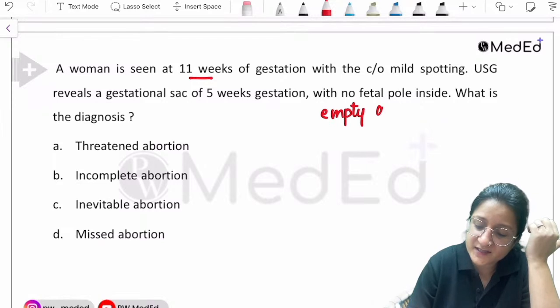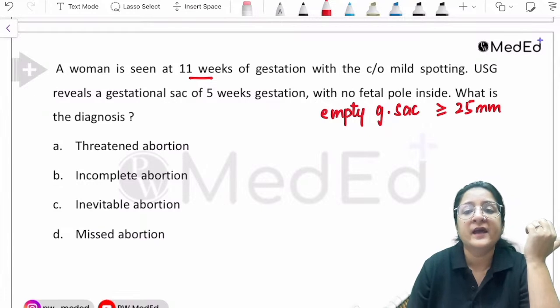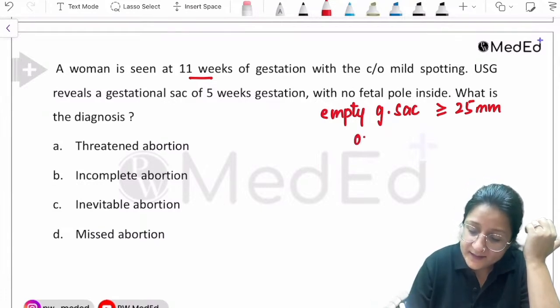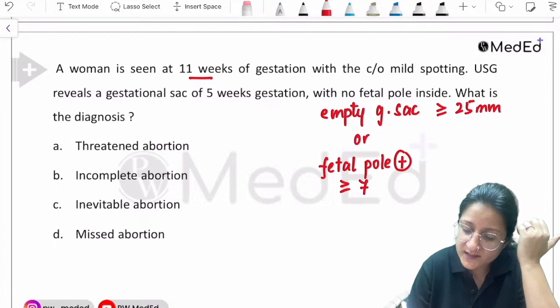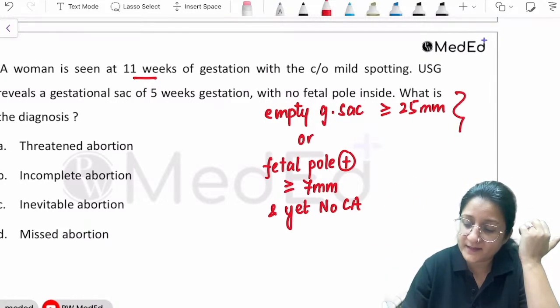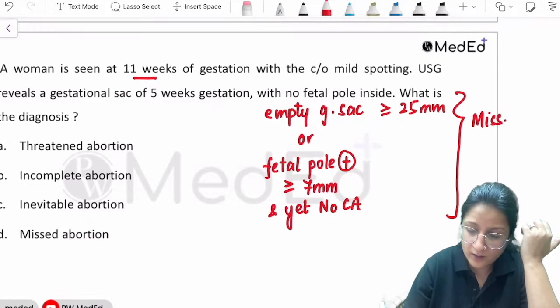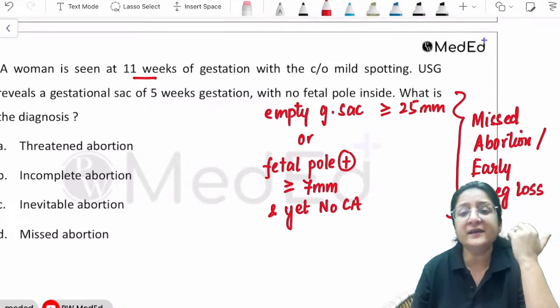An empty gestational sac which is more than or equal to 25 mm, right? Or let's say if there is a fetal pole there, fetal pole is present which is more than or equal to 7 mm, and yet there is no cardiac activity, then these are the two situations where we will call it as a missed abortion or early pregnancy loss. Okay, fine, keep that in mind.